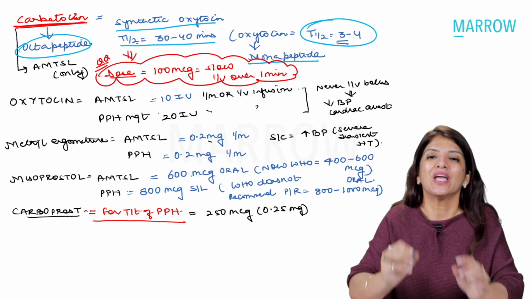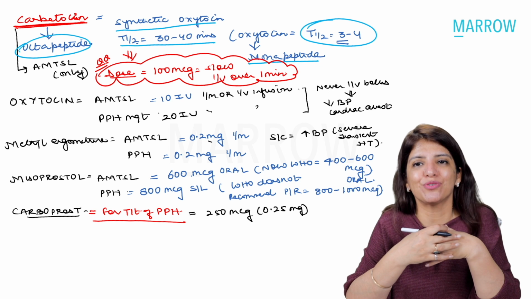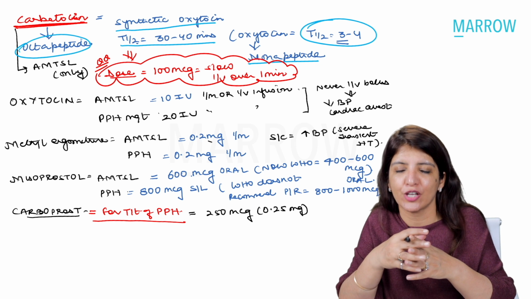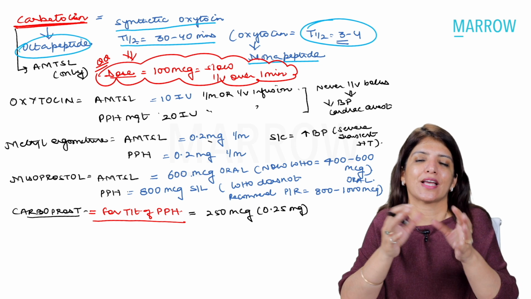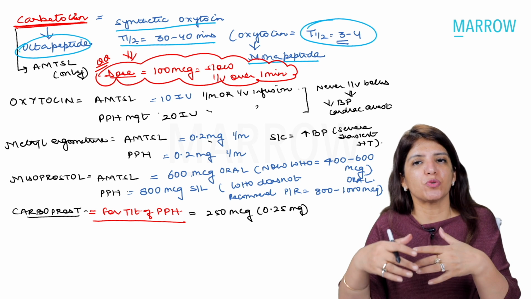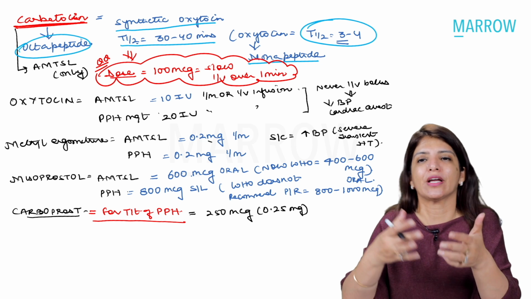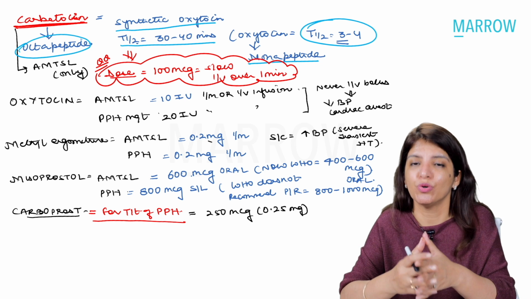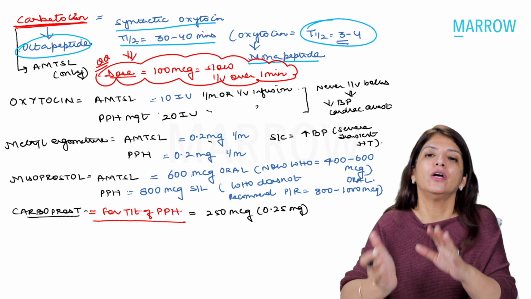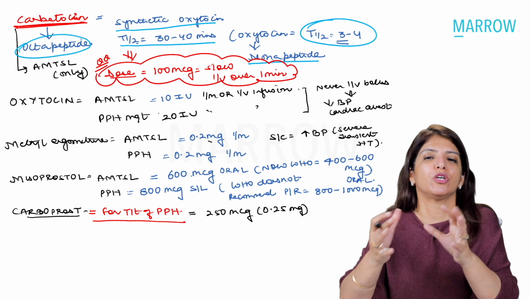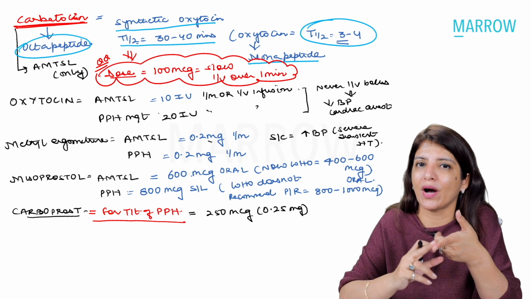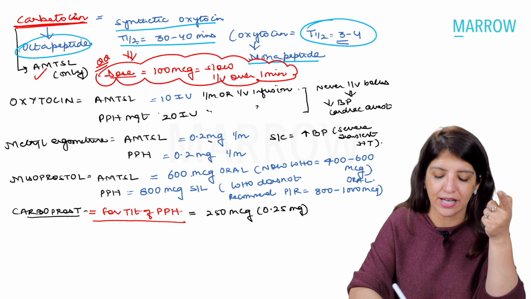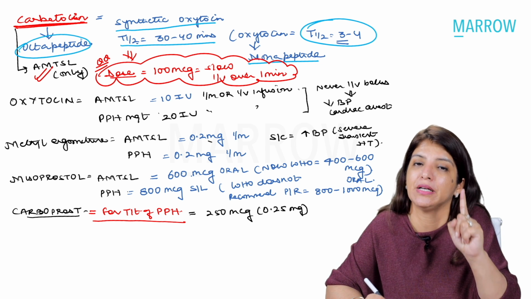Now, the dose of carbetocin which you have to use is 100 micrograms, which has to be given slow IV over 1 minute. Now, what we tend to do with drugs of active management of third stage of labor and PPH is think that all these drugs can be used interchangeably. The drugs used in active management of labor can also be used for PPH. That is a common mistake which many students make. Please remember that there are two drugs which are not used interchangeably. Number one is carbetocin. Carbetocin has been recommended only for active management of third stage of labor.